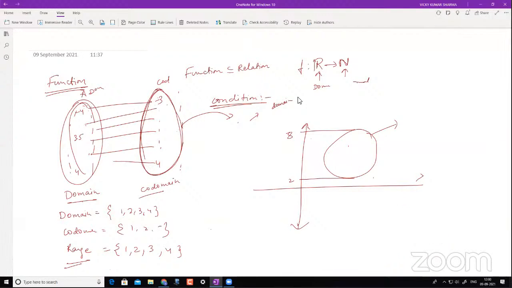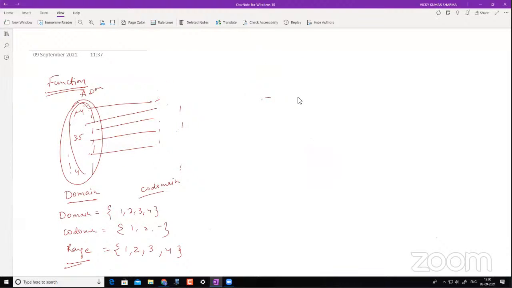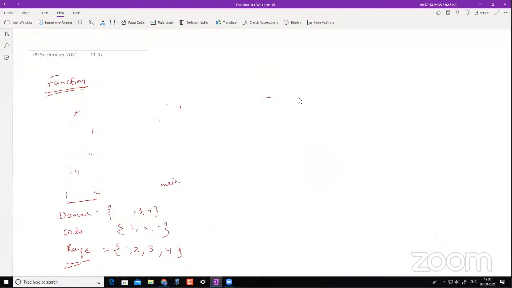So graphically, this is one way of understanding that not all graphs can be a graph of a function. Just keep that in your mind. If the image is not unique, then it's not a function. That's it. Yeah, exactly. So now, having known this, let's understand what is a one to one function.